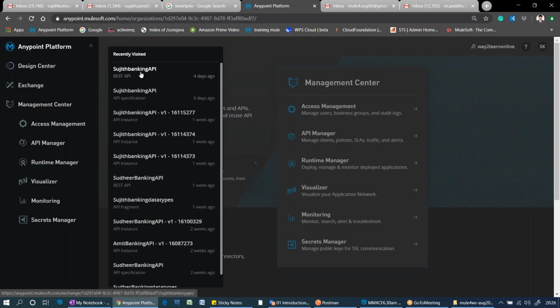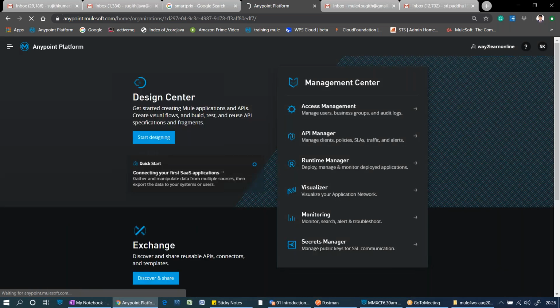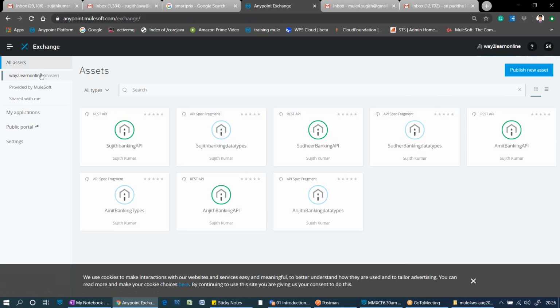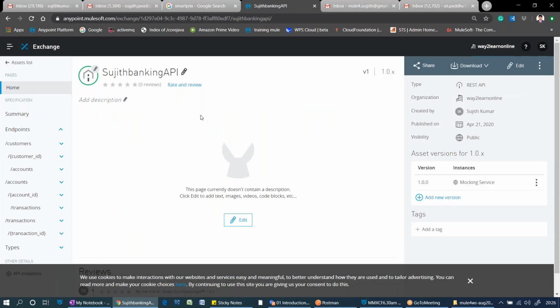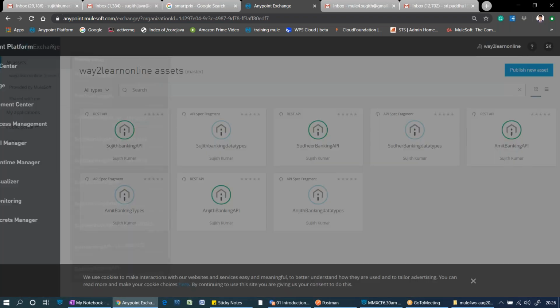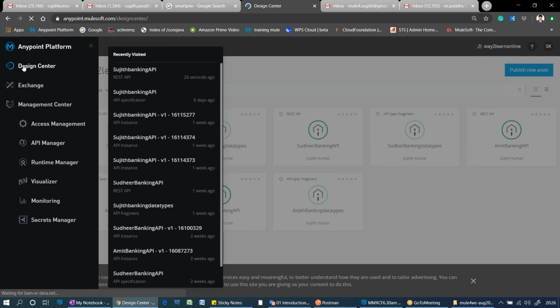Okay. Of course, I will show it step by step later, but let me show you what this Design Center is, how it is going to design. Once you click on that API, you can see already designed APIs. It's not available right now. Let me create one so that I can show you.